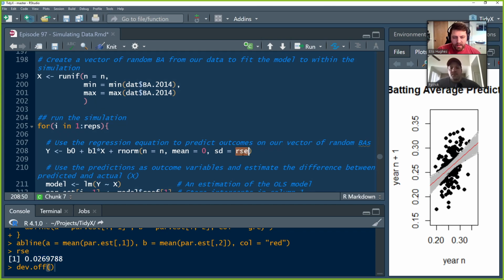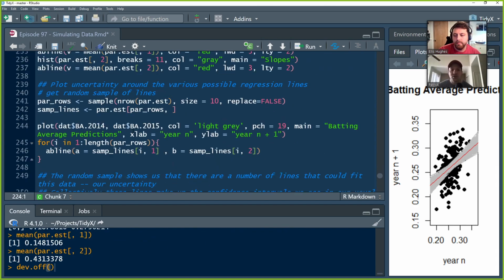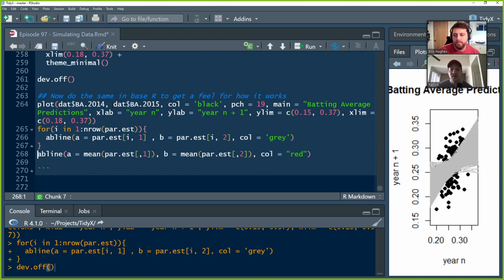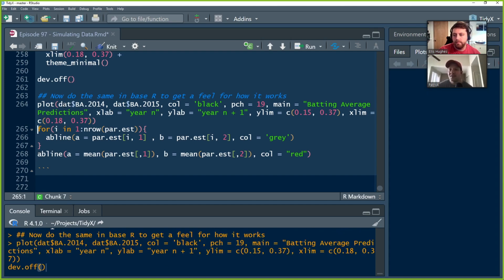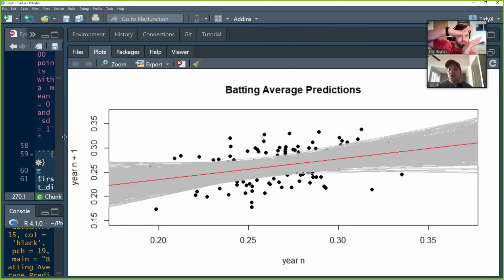But what if we were like, you know what? We know from historic data, players really vary about maybe 7% from year to year. Maybe we don't want to be so bullish because we only used players that had 250 at bats. Maybe we want to take into account more uncertainty. We can rerun this. We're going to get a much larger amount of variability. And when we go down to here, we're going to see that now we have a much larger amount of uncertainty around our predictions than we did before.